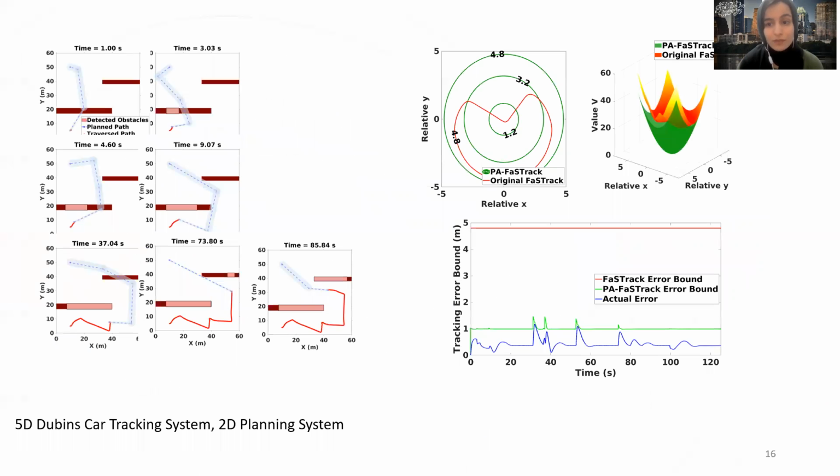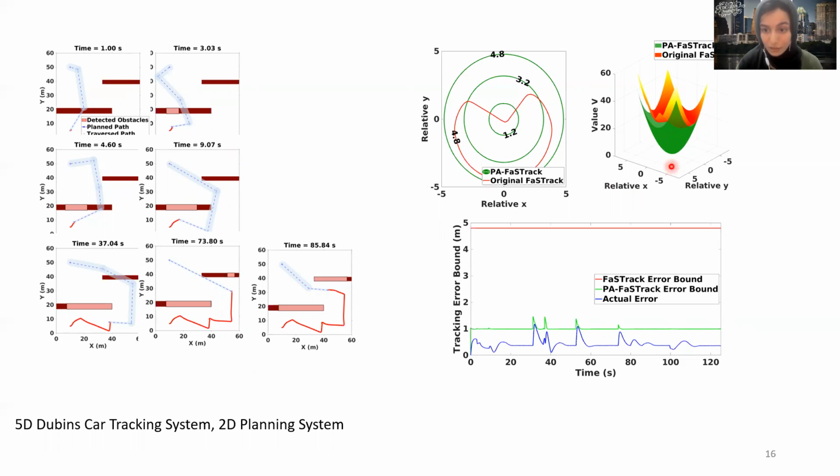The algorithm has been tested on two different dynamical systems. The first has a 5D extended Dubins car tracking system and a 2D point mass planner. On the left, you can see the tracked position of the robot. The blue dashed lines are the planned path, and the blue bands are the TEBs used at the time of planning. The obstacles are unknown at the beginning, and the lighter red parts of the obstacles are the sensed parts, actually. When new information is available that makes the previous path unsafe, the algorithm replans a new path.